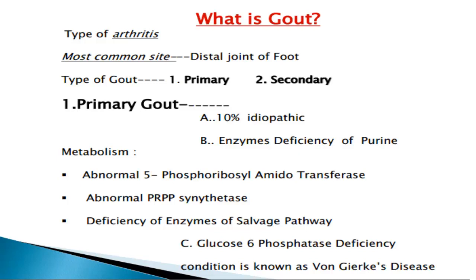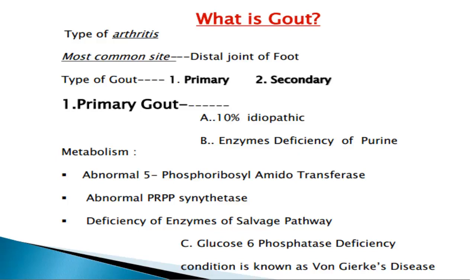The rest may be due to deficiency of different enzymes of purine metabolism. One is abnormal 5-phosphoribosyl amidotransferase. Next is abnormal phosphoribosyl pyrophosphate synthetase. Next, deficiency of enzyme of the salvage pathway. Next cause is glucose 6 phosphatase deficiency. This condition is also known as von Gierke disease.